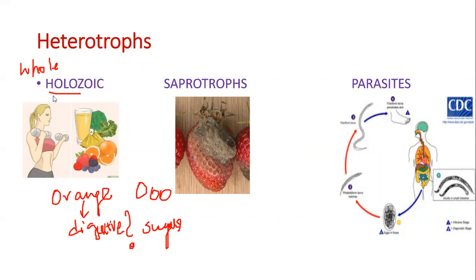Let me repeat it again. Holozoic means whole food. We are able to eat the food by itself, and our digestive system breaks down complex food into simpler sugars. But if a digestive system does not exist in the body, then what will happen? The food needs to be digested outside. Such organisms are called saprotrophs. For example, leave a strawberry outside for a few days. What do you see? It's rotten. That is because of bacteria and fungi.